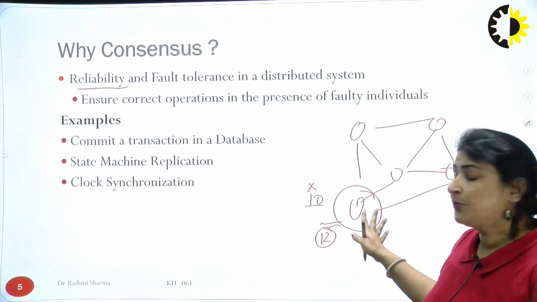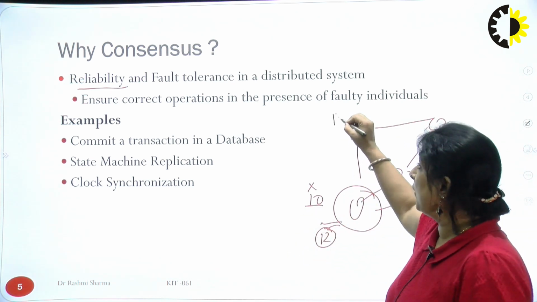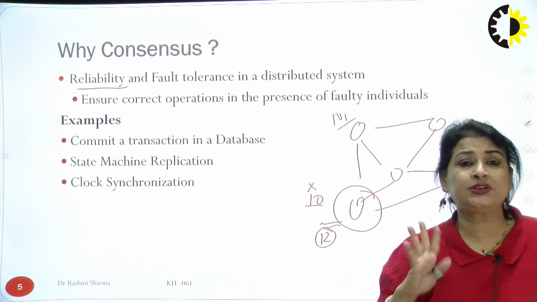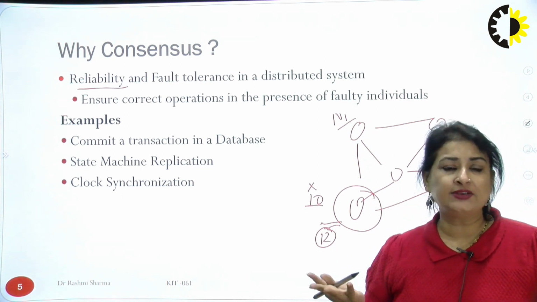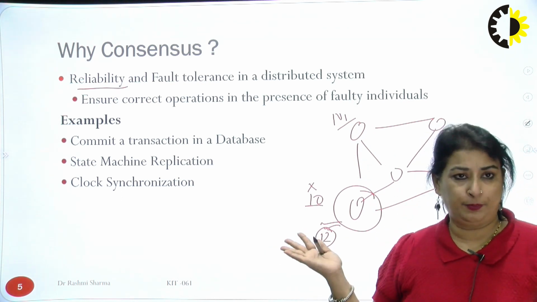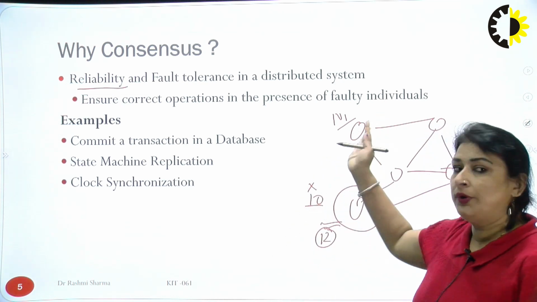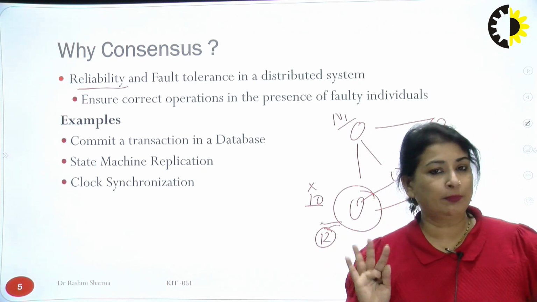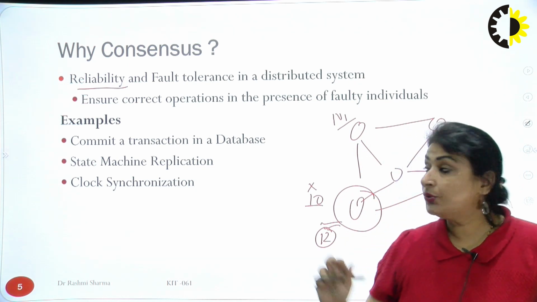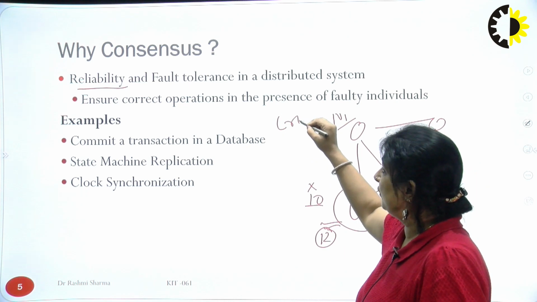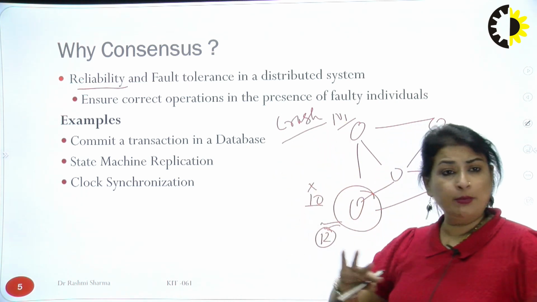Maybe this particular node, node N1, was working rigorously, and by chance the processor crashed, so the N1 node is now not able to work because the processor is not working. So this is called a crash fault. We can have n number of crashes.